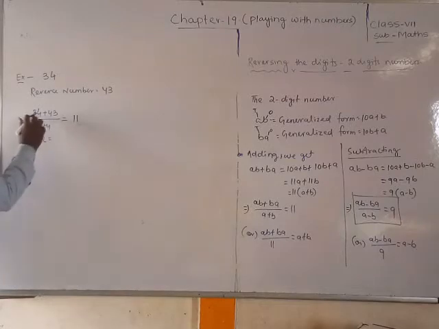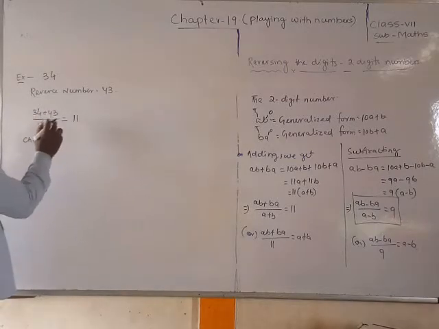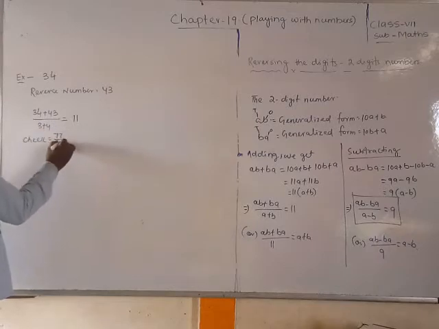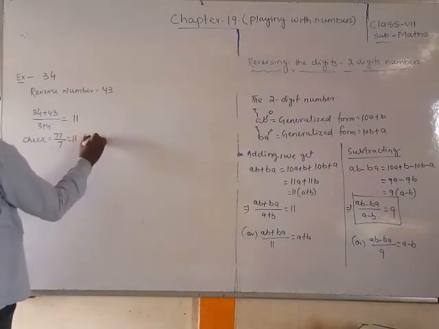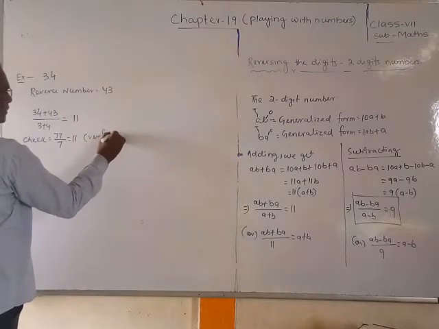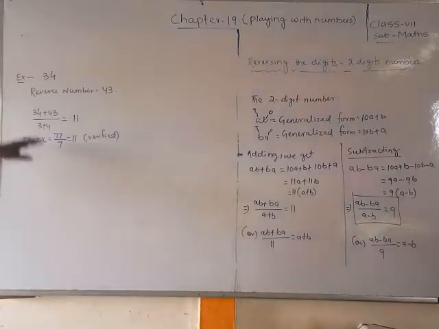You can check. 34 plus 43, how much will come, students? 77, and 77 by 7 is equal to 11. Verify it. Yes or no? We check that 34 plus 43 divided by 7 is coming 11. So even without calculating we can get that.